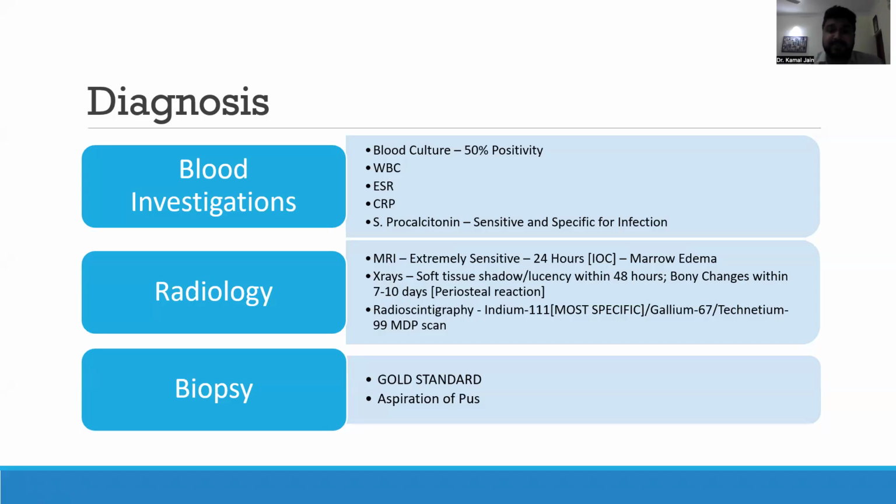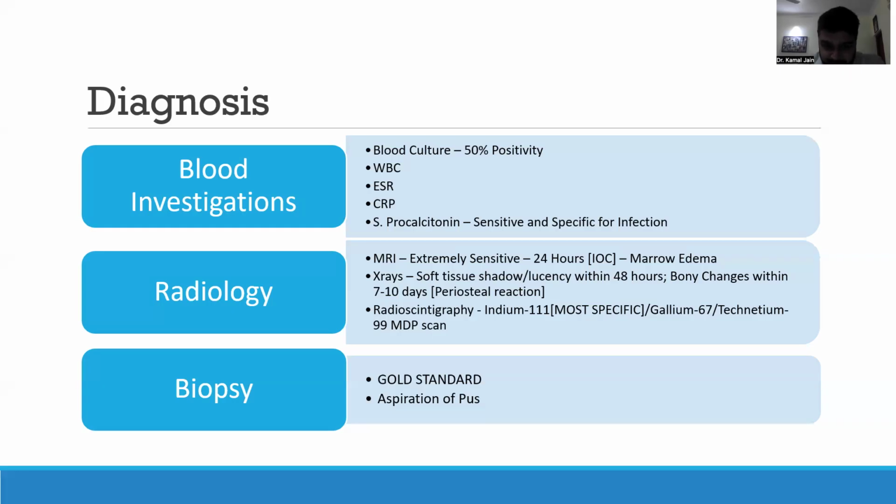Radiology wise, if the patient presents to you within 24 hours, if the question gives you that the patient is presenting because of pain in the leg since the past 24 hours, then the investigation of choice will be an MRI. It is an extremely sensitive investigation, and the finding that you will get is the presence of marrow edema. X-ray wise, you can see changes within 48 hours. The first change is just a soft tissue shadow or a lucency. Bony changes on X-ray usually take about 7 to 10 days for the subperiosteal abscess to form or the periosteal reaction to come.